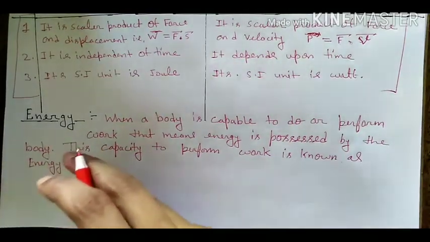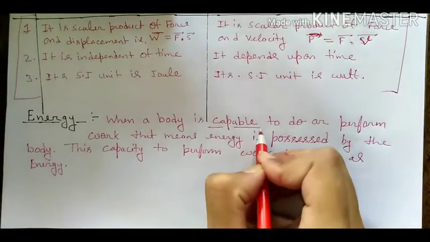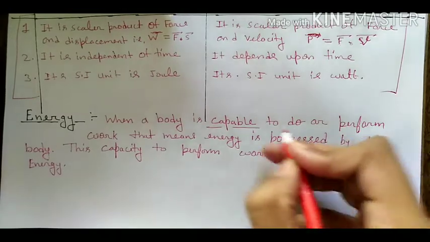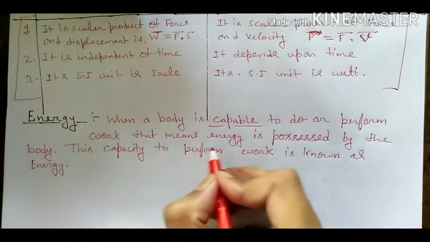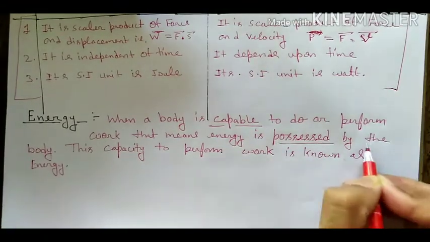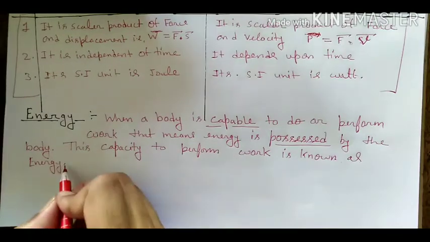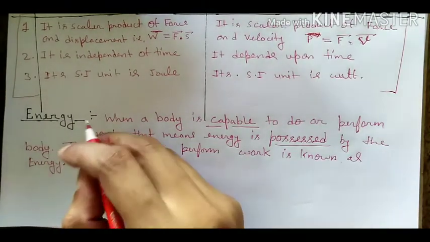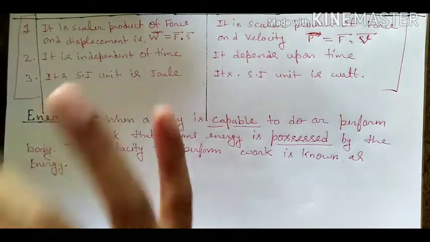So we can also define it. When a body is capable to do or perform work, that means energy is possessed by the body. This capacity to perform work is known as energy. In very simple language, you can define energy as the capacity of doing work.